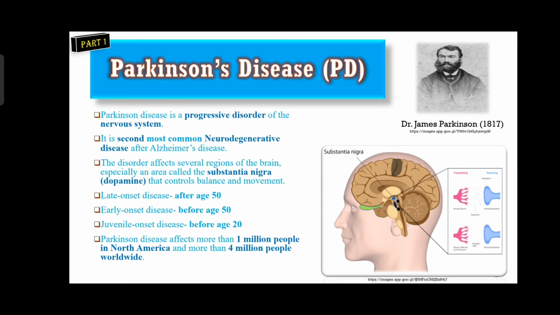It was first described by Dr. James Parkinson in 1870 and it was known as shaking epilepsy, but later it was named Parkinson's disease. Parkinson's disease is a progressive disorder of the nervous system. It is the second most common neurodegenerative disease after Alzheimer's disease. The disorder affects several regions of the brain, especially an area called the substantia nigra that controls balance and movement.